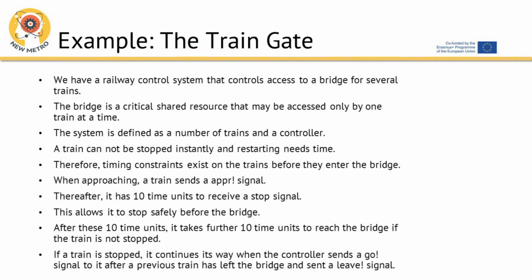When approaching, a train sends a P signal. Thereafter, it has 10 time units to receive a stop signal. This allows it to stop safely before the bridge. After these 10 time units, it takes a further 10 time units to reach the bridge if the train is not stopped. If a train is stopped, it continues its way when the controller sends a go signal to it after a previous train has left the bridge and sent a leave signal.